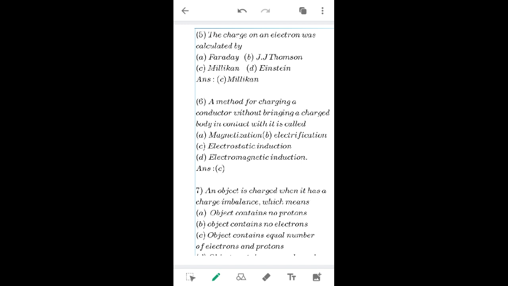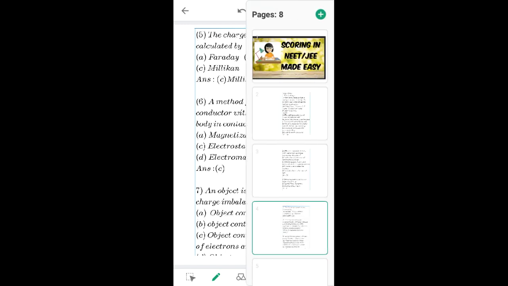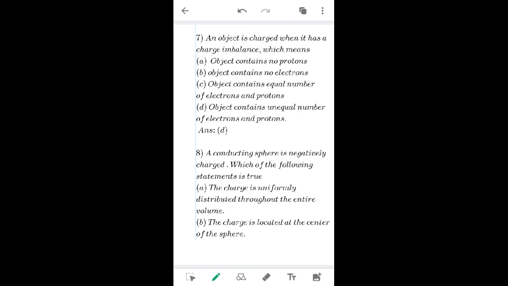Let us go to the seventh one. An object is charged when it has a charge imbalance, which means option A, object contains no protons, B, object contains no electrons, C, object contains equal number of electrons and protons, D, object contains unequal number of electrons and protons. Yes, the option is D, object contains unequal number of electrons and protons. Hence, there will be charge imbalance, right?